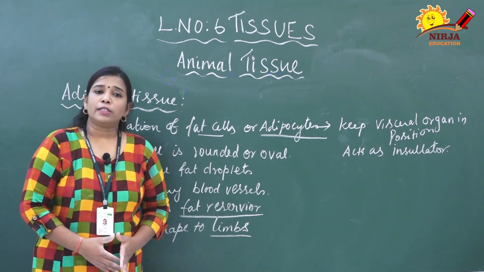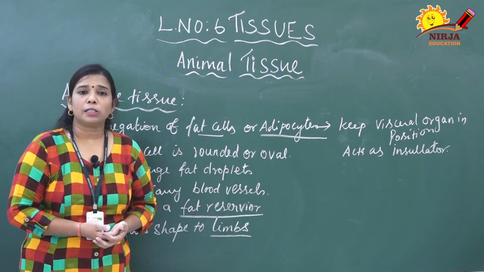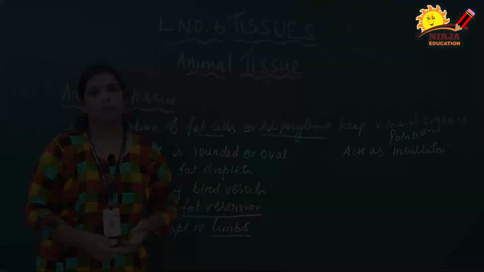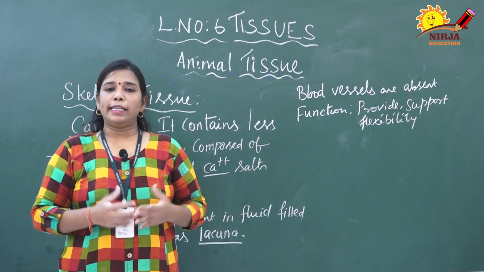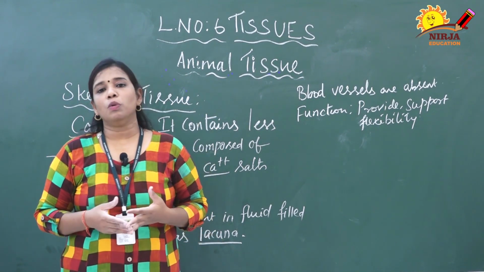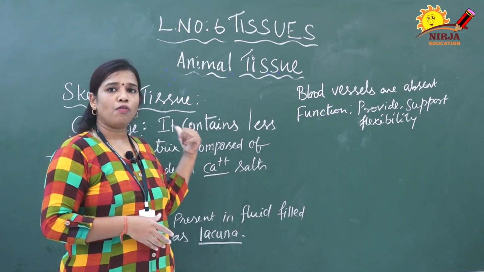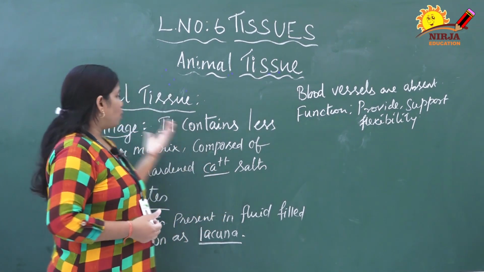I hope you have understood proper connective tissue. Next we are going to discuss skeletal connective tissue. The skeletal tissue is also called supportive tissue. It includes the vertebral column, cartilage and bones. These are all combined in the category of skeletal tissue. First we are going to discuss cartilage.